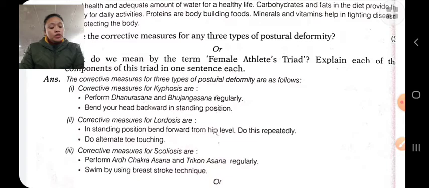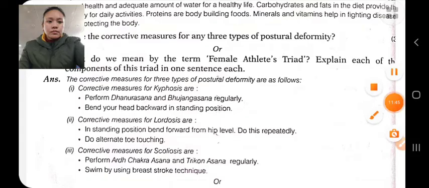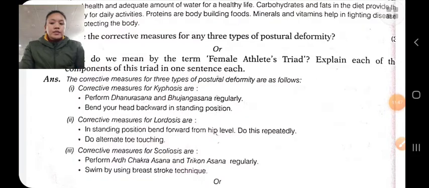Precautions: what precautions should be taken? One should do regular exercise, take a proper diet, and have a correct standing and sitting posture, etc. And what are the corrective measures? The corrective measures for kyphosis are doing chakrasana, dhanurasana, bhujangasana, ustrasana, that is backward bending exercises.